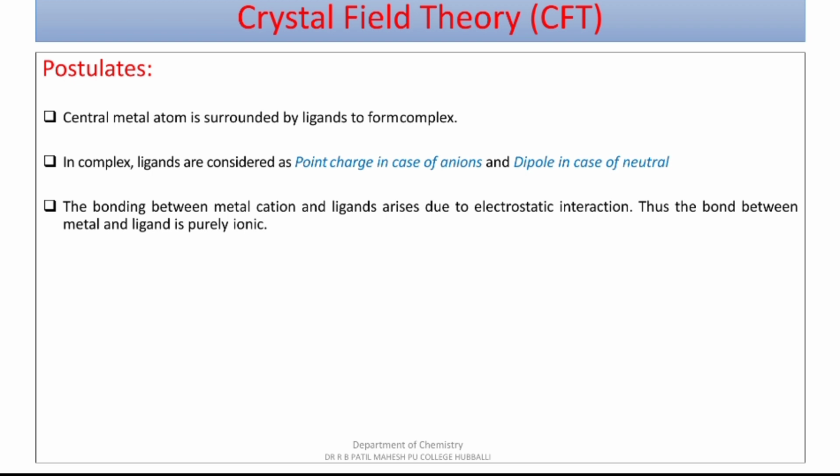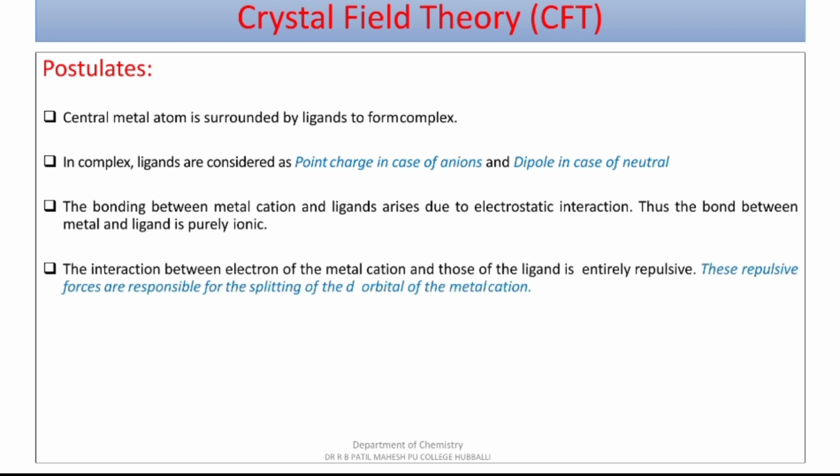Thus, the bond between the metal and ligand formed, that is a coordinate bond, is purely ionic in nature. Also, the interaction between electrons of the metal cation and those of ligands is entirely repulsive. These repulsive forces are responsible for splitting of the 5 d orbitals of the metal cation.